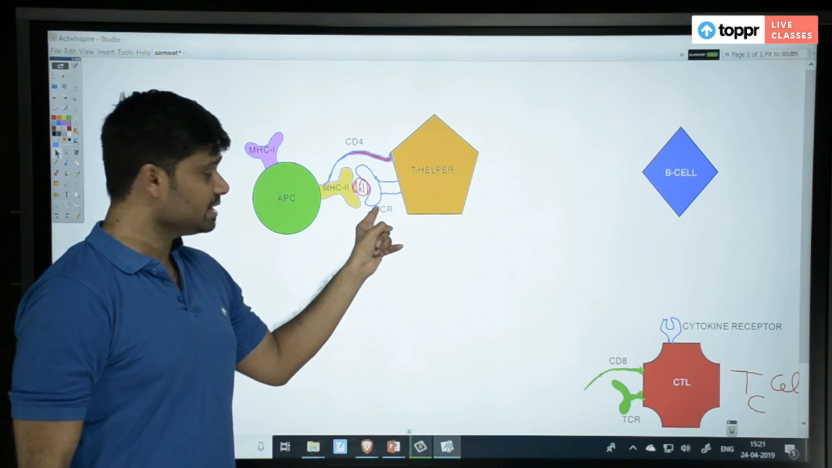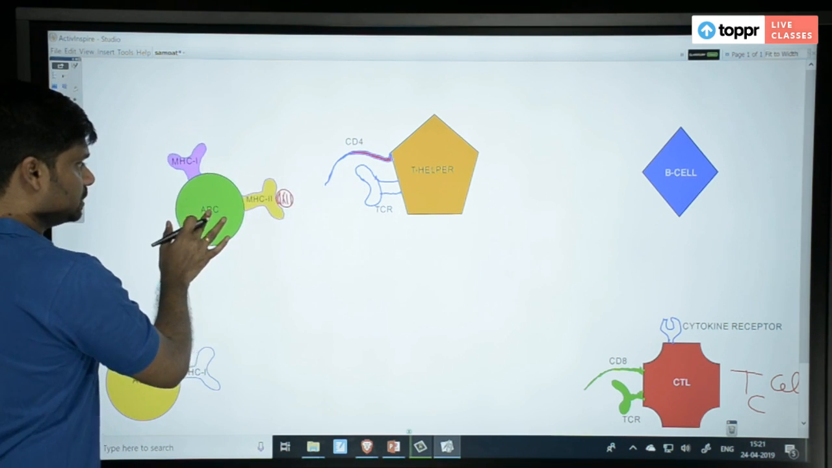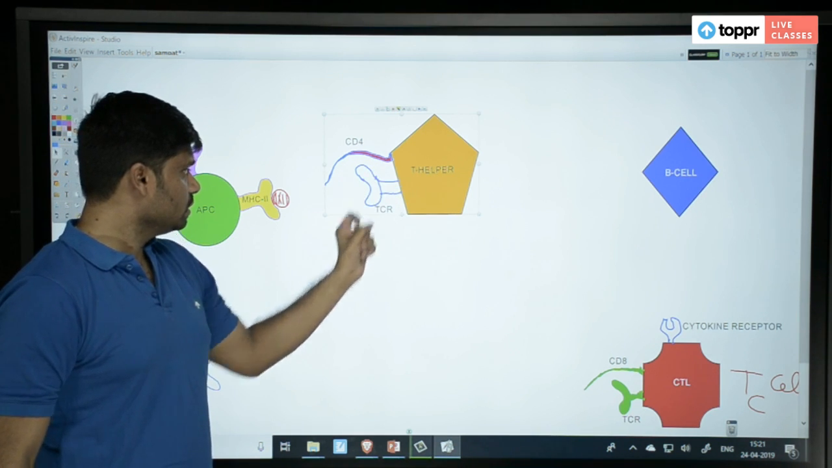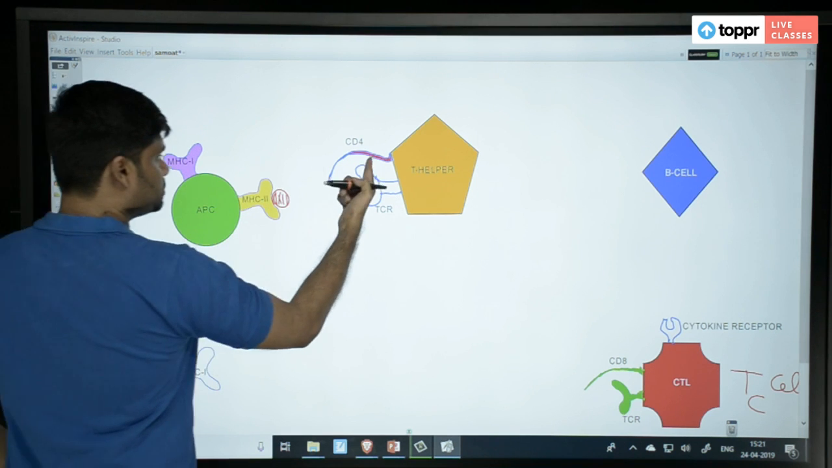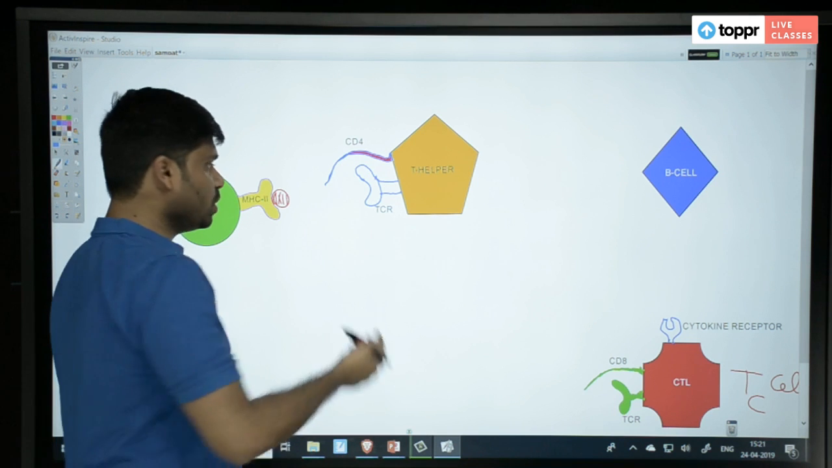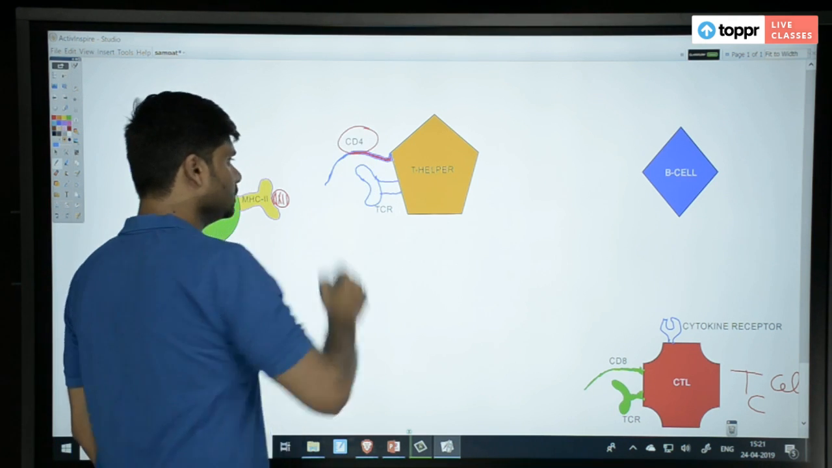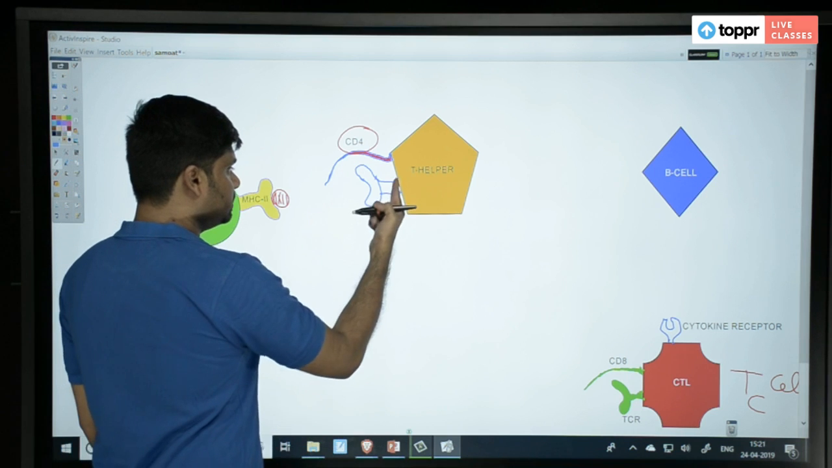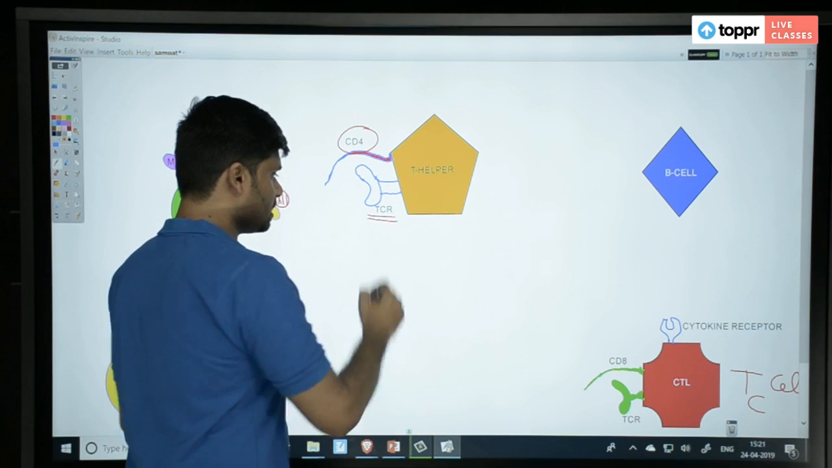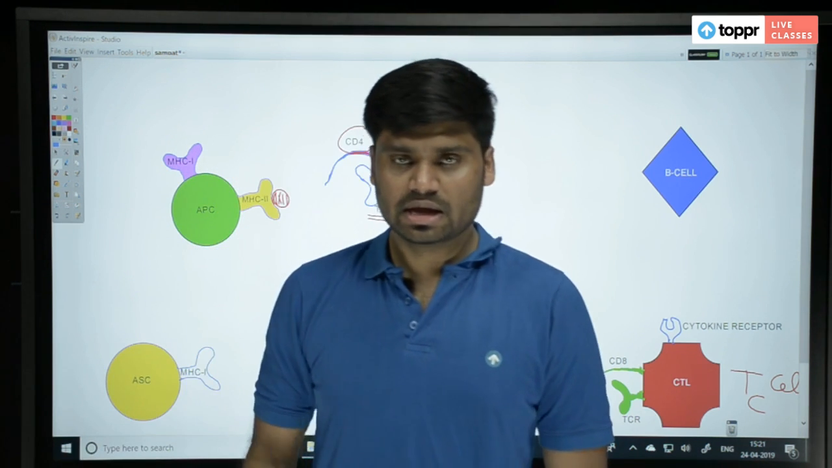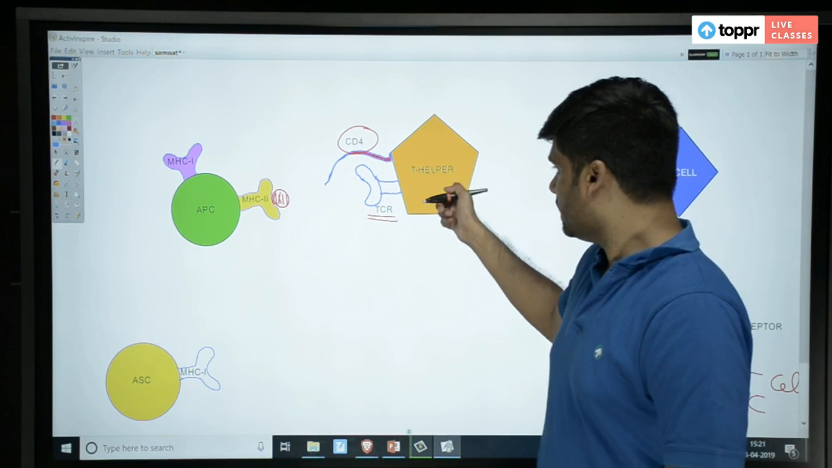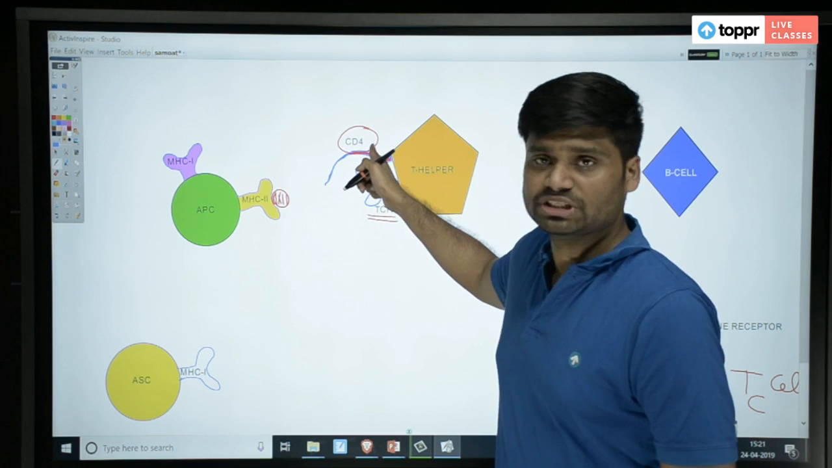T helper cell had a receptor on it. Can you notice the receptor? I'll remove this first. Let us study the T helper cell. T helper cell has this molecule, right? A molecule attached on its surface. That molecule is called CD4. And this is another molecule, basically a receptor. It is called TCR, meaning T cell receptor, because this is a T cell, T helper cell. T helper cell has what? TCR and CD4.